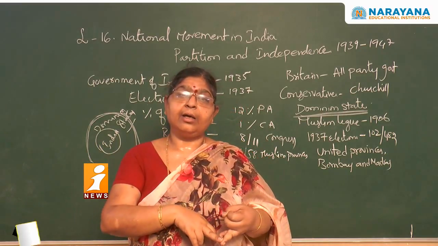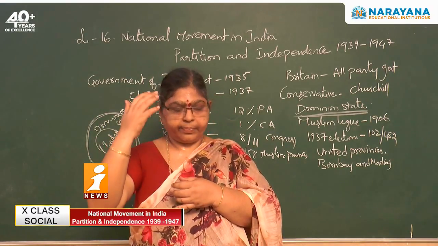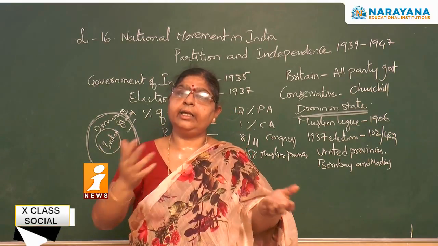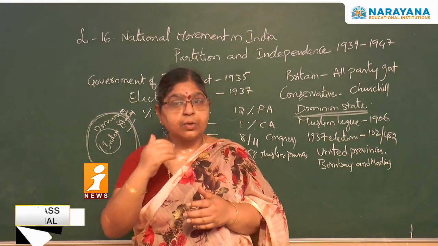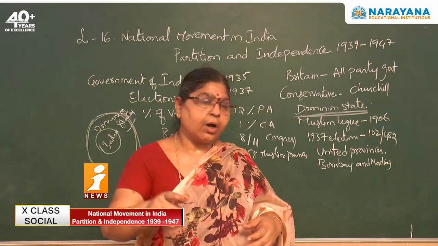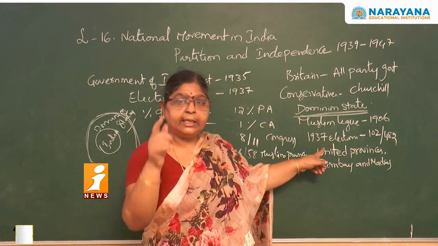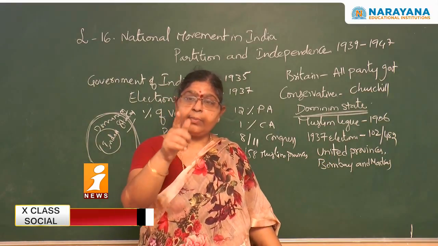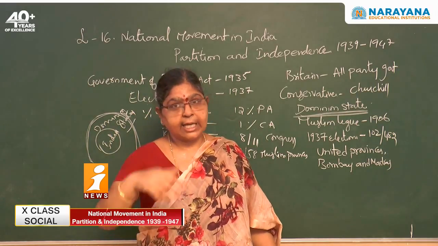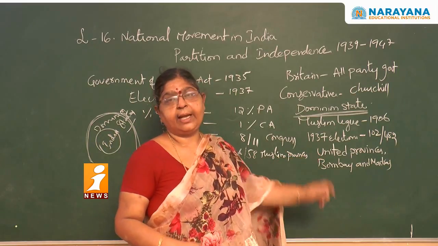And even in Bengal also, see here, Bengal has been divided into East Pakistan and West Bengal, no? Even in that Bengal province also they did not win any seats. That shows very clearly that the Muslim League was not very strong during the 1937 elections in the areas from where the Muslim League later demanded the formation of Pakistan. This is the scenario in the year 1937 elections.